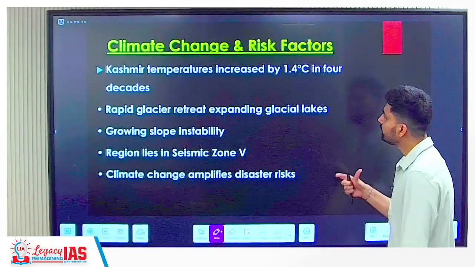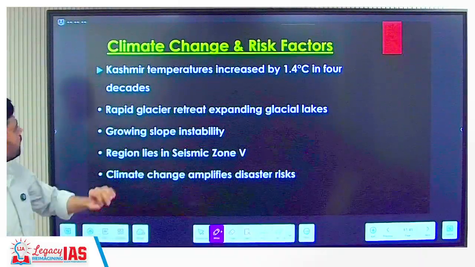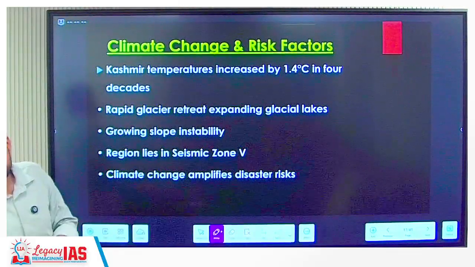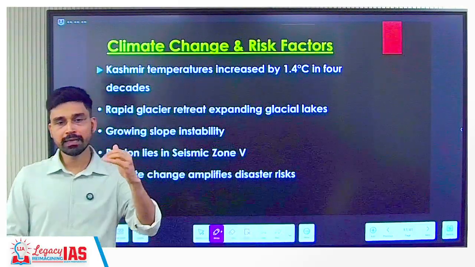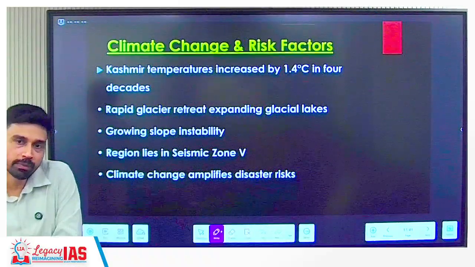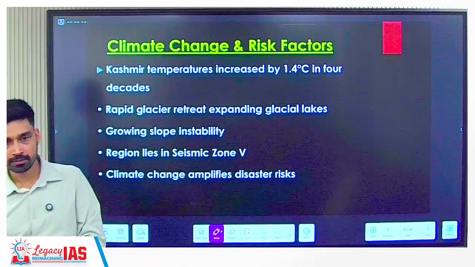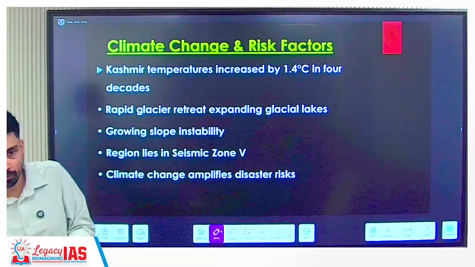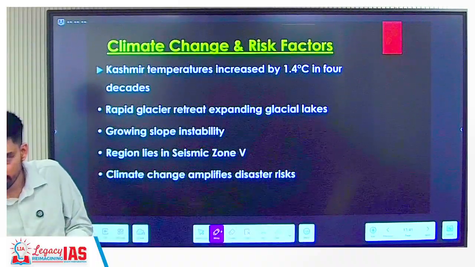So climate change basically is the reason behind this entire thing, because the temperature of Kashmir itself, if you look, in last 40 years, 4 decades, how much it has increased by? Average temperature has risen by 1.4 degrees Celsius. Now it seems less, but think, when can glacier remain in solid form? Up till temperature is less than 0 degrees Celsius. So in many areas where temperature was 0 degrees Celsius, now it is let us say 1.4 degrees Celsius. So up to 0 degree it was in solid form. If it becomes 1.4, will it remain in solid form? No, it will start to melt. That's why the possibility or probability of flood also has increased, right?